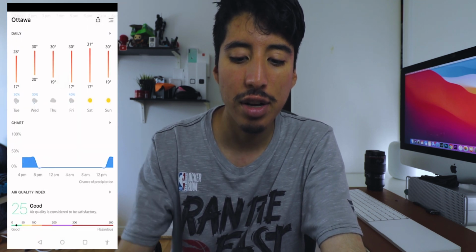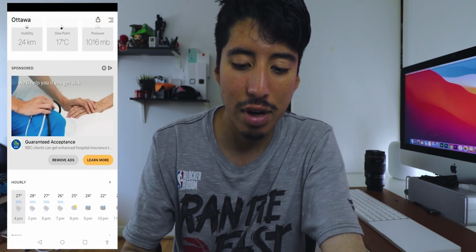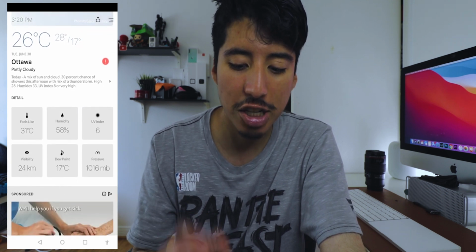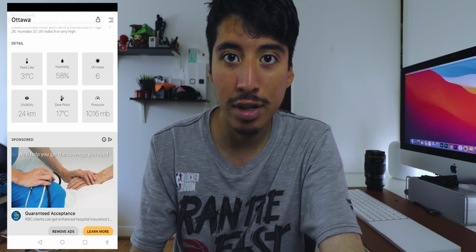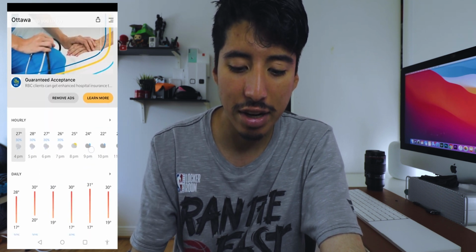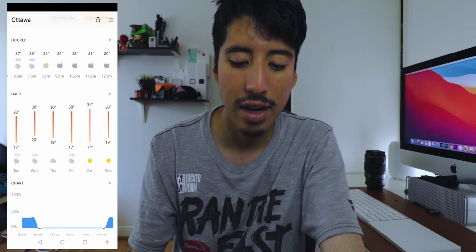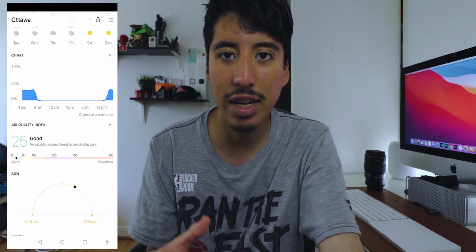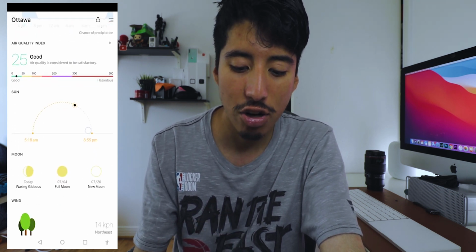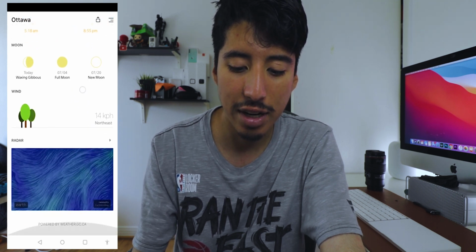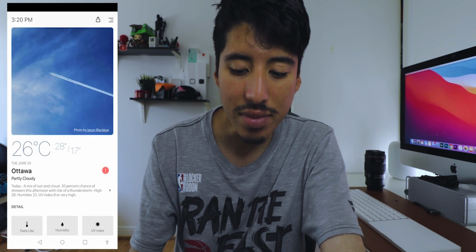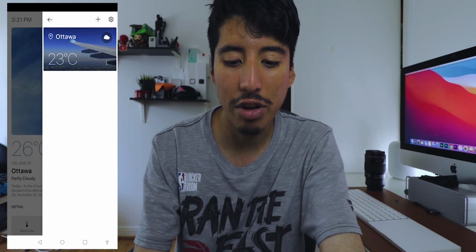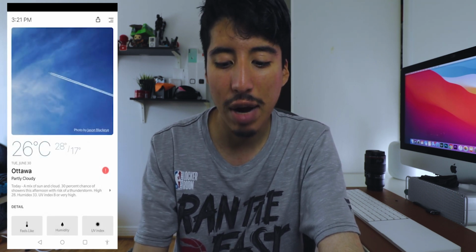Next, we have Today Weather. Today Weather is another fantastic weather app that is free to download and really easy to use. A ton of information is shown in a nice design. You could see how the weather is going to be throughout the day, throughout the week, rain, everything, and it has much more information than the other app, Overdrop. And of course, you could add more locations so that you can see the weather in other parts of the world, in case you are traveling in the future.